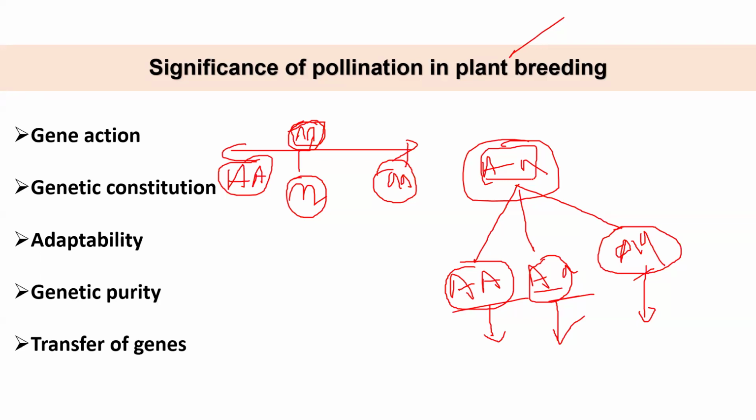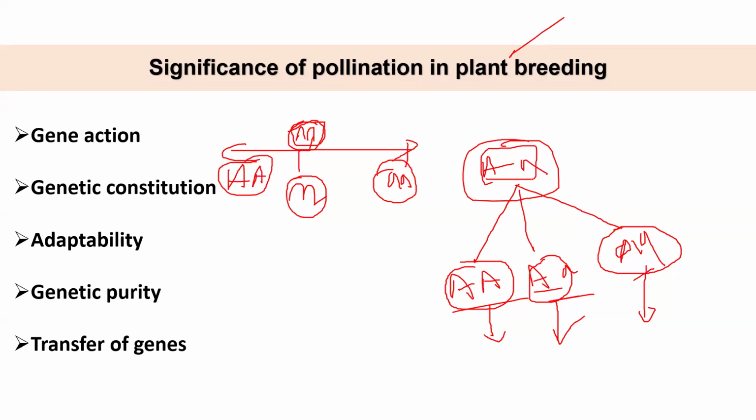Otherwise, why are we doing gene action study in each and every population if we already know it? Let's say for rice yield, if the gene action is additive and it is fixed, we would know that. Then why do we do a different gene action study in each and every MSc thesis? Because it depends on the panel or population that we use, on the environment, and many things.